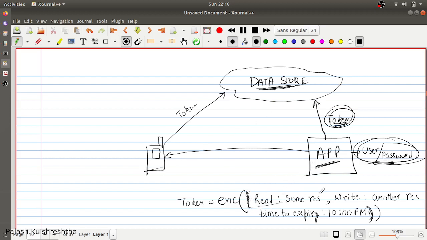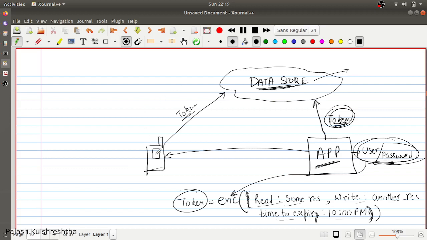Then it can read some resource, write some resource, and a time to expiry, like after how much time this token will expire, and then the application can encrypt this data with its key, and then this token is sent to the data store, and the data store can decrypt this data using the key that the data store has, and it can understand what granularity of permissions the application wants to give to this client.